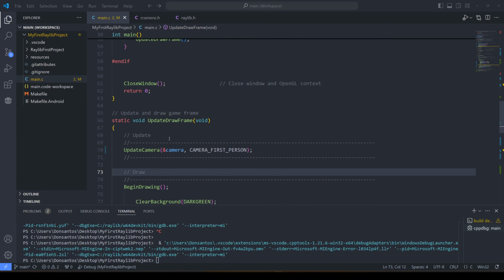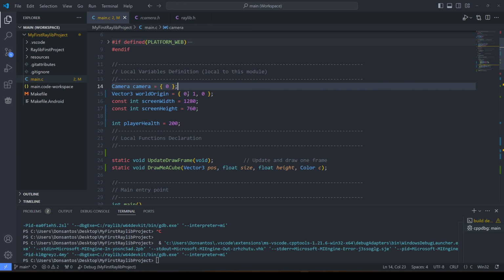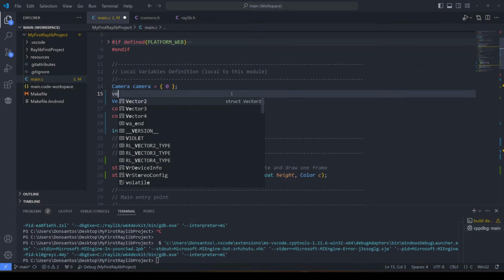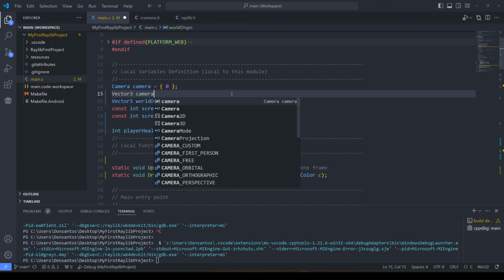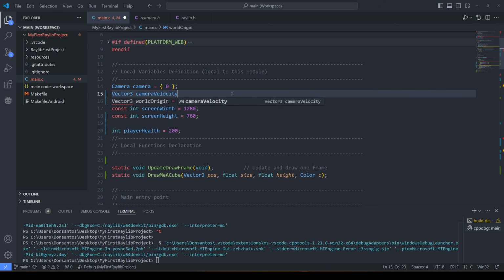I can see that happening. So we have the camera. We're not tracking its velocity. So before I get to jumping and gravity and all of that, I want to track my player's movements. With the position of our player now showing, I go on to try and track the velocity.